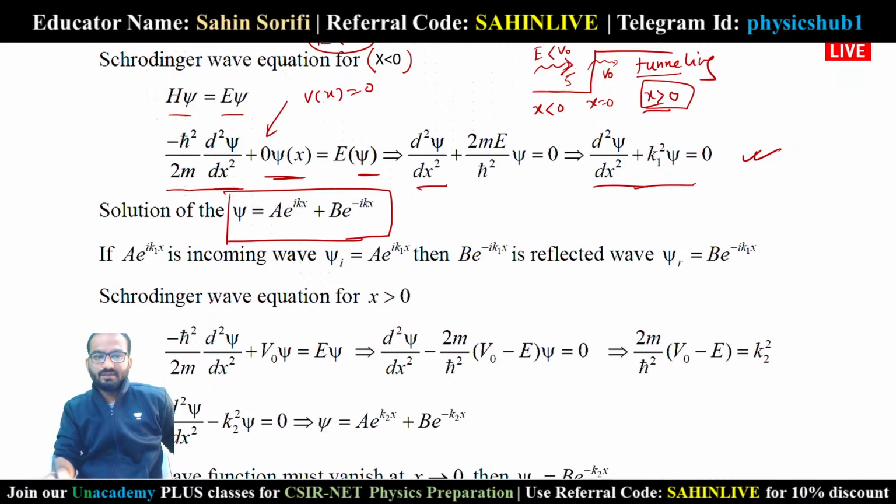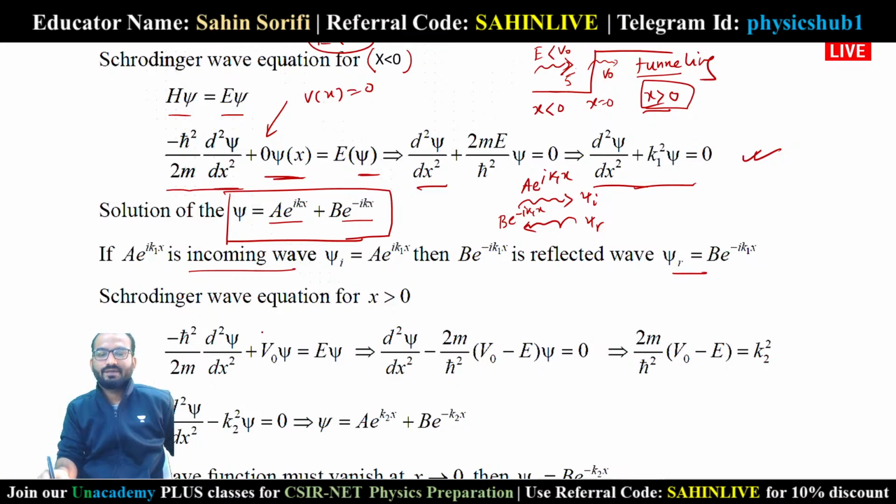So classically it is not possible, but the particle can exist in this region x greater than 0 with the phenomenon of tunneling. Here you can see A e to the power i k1x is the incoming wave, and B e to the power minus i k1x is the reflected wave. So the particle will come as usual, this will be your A e to the power i k1x, and it will get reflected like this. So this is your psi i, and psi r will be equal to B e to the power minus i k1x. Now this is the reflected wave.